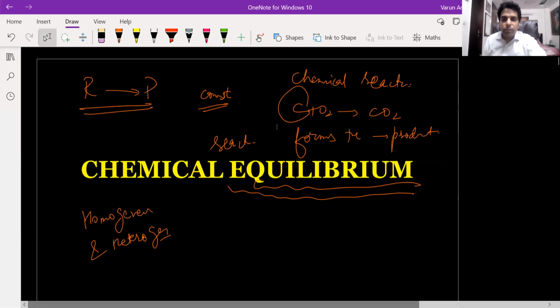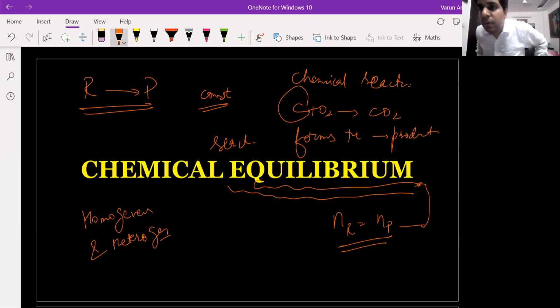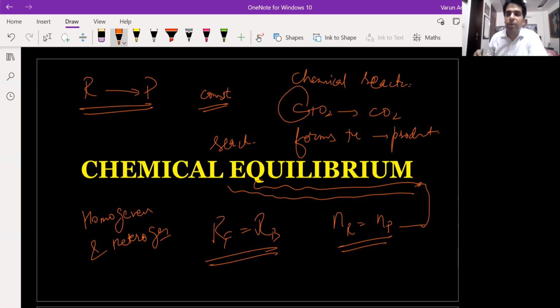When the number of moles of the reactants is equal to the number of moles of the product, that is an equilibrium reaction. Please repeat the definition. So when the rate of forward reaction is equal to the rate of backward reaction, that is known as equilibrium reaction.